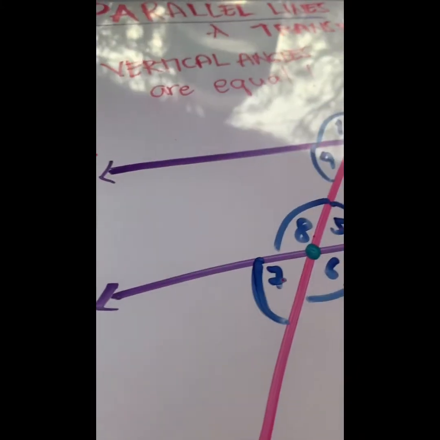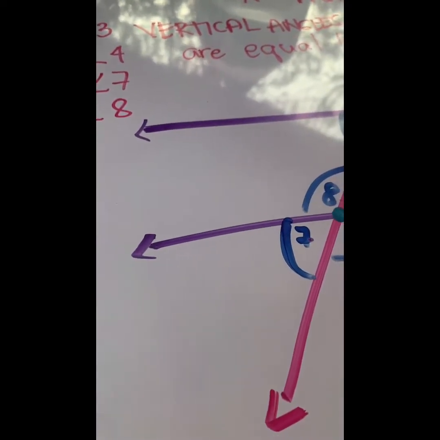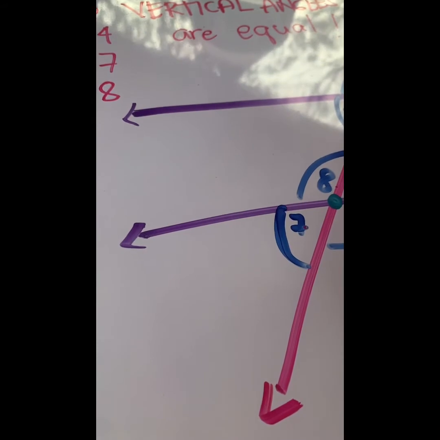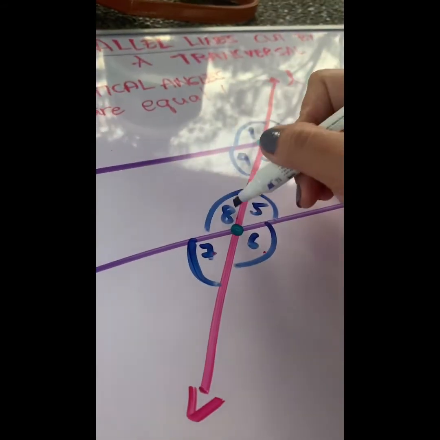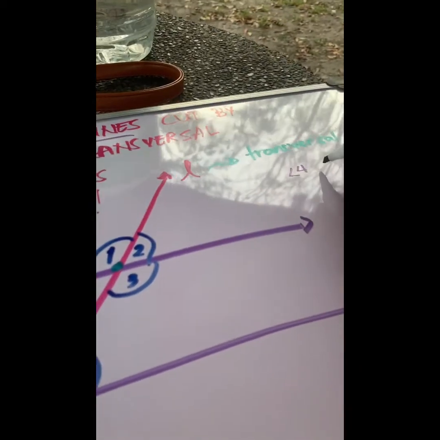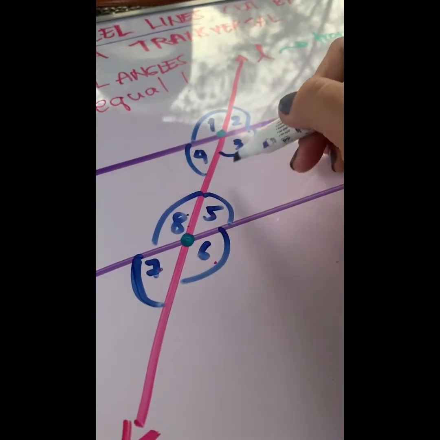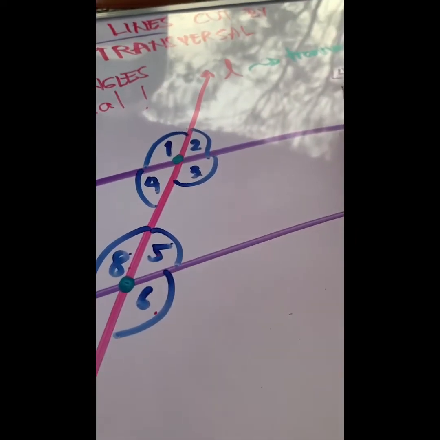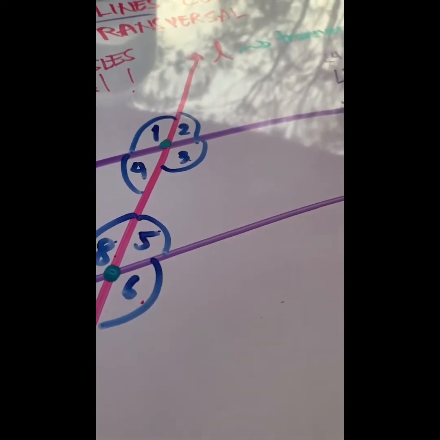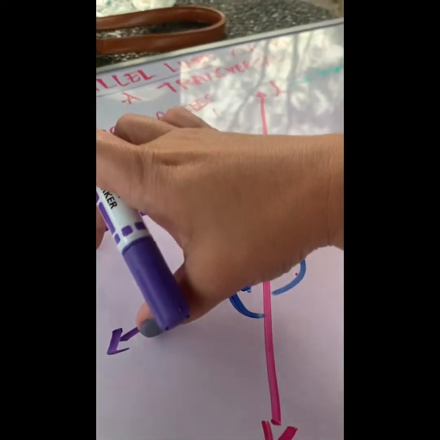Identify these angles: angle 4 and angle 8, angle 3 and angle 5. If you could notice, these are your two parallel lines.